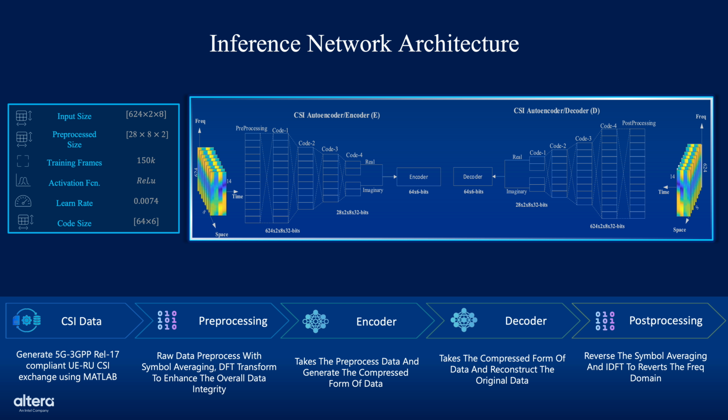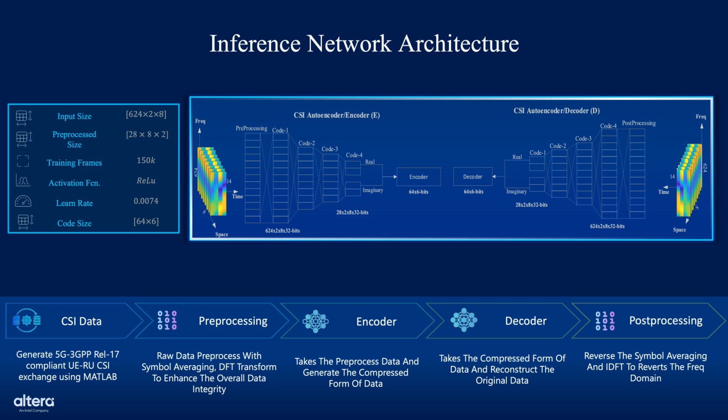Next is the pre-processing stage. Here, raw CSI data undergoes symbol averaging and discrete Fourier transforms, or DFT. This process enhances data integrity and prepares it for efficient neural network processing by converting it into the time domain.